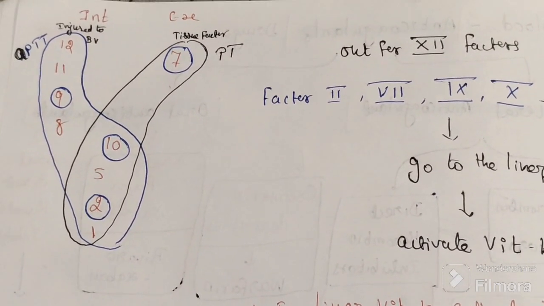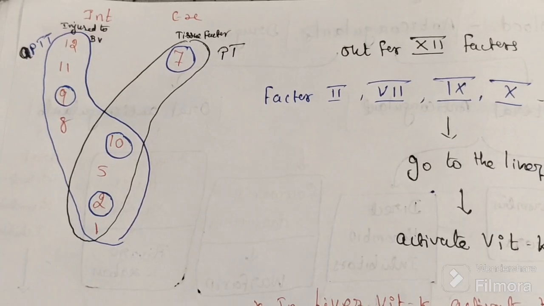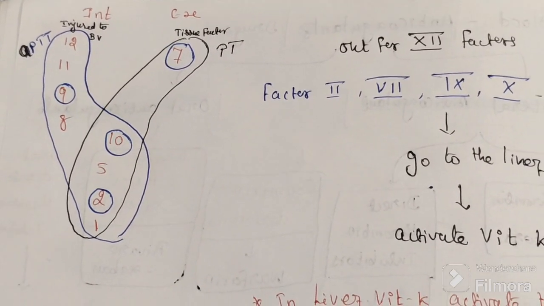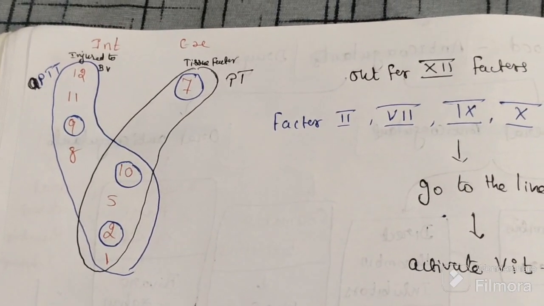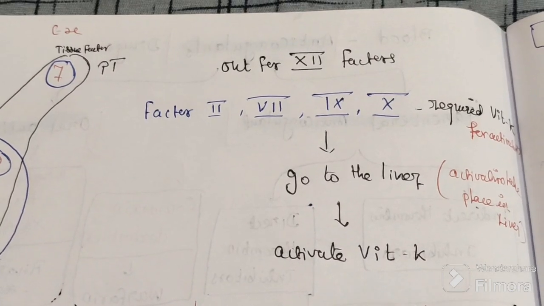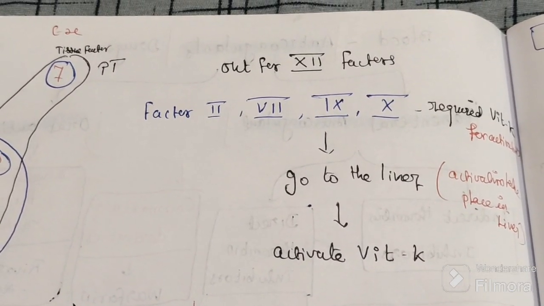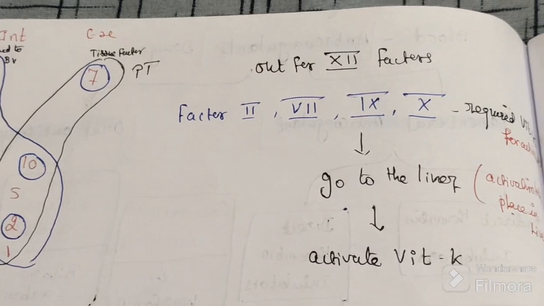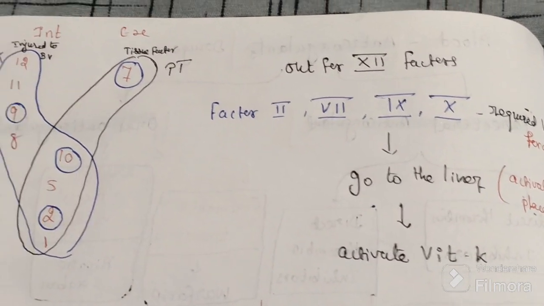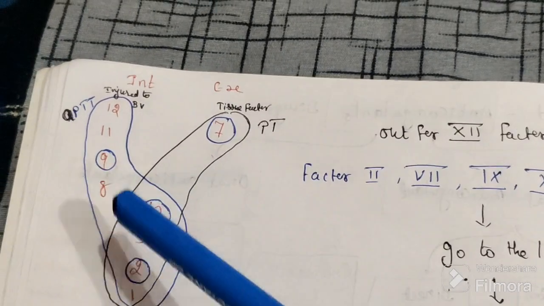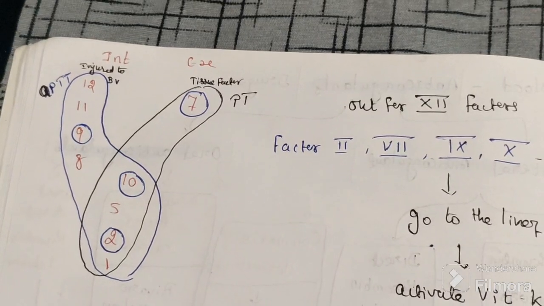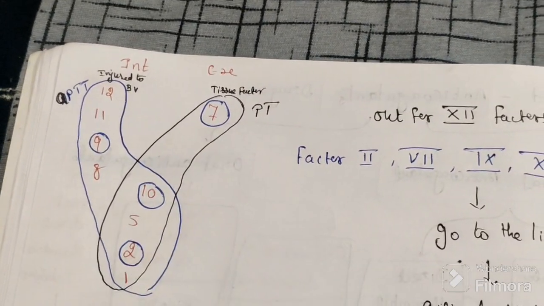Anticoagulant drugs: warfarin and heparin. We want to discuss at what level warfarin interrupts and at what level heparin interrupts. We have a total of 12 factors. Out of these, four factors belong to the intrinsic pathway. This one is intrinsic, this one is extrinsic, and this one is the common pathway.